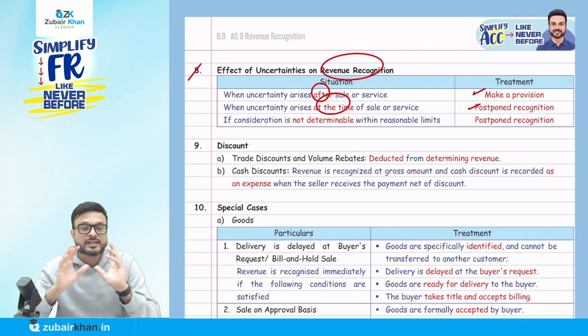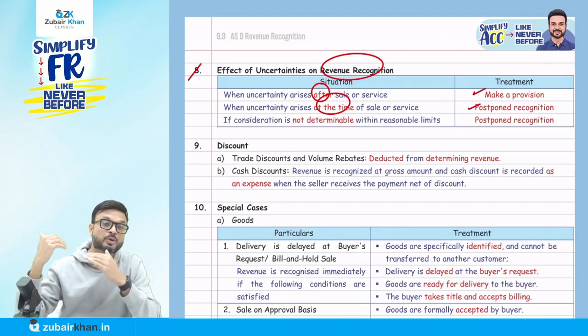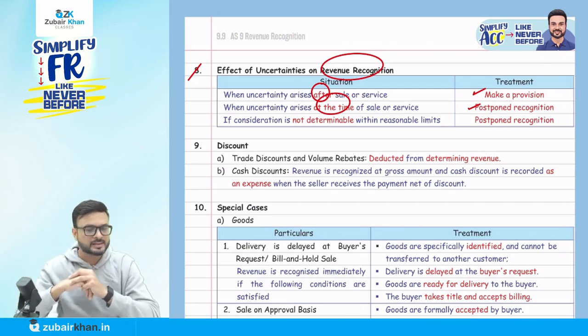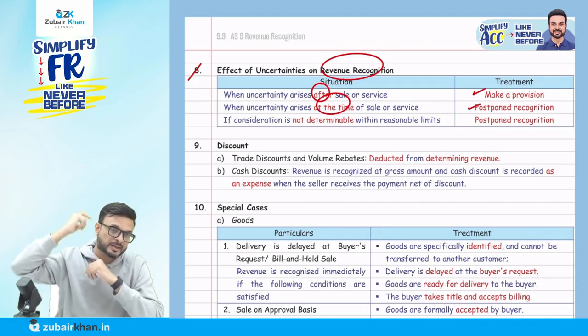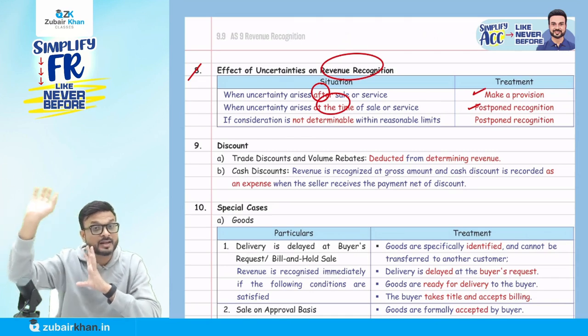You got the point here? There should be certainty that we are going to recover the amount, then only can we recognize it, otherwise we cannot. Postpone means that if certainty arises later on, then you can recognize the revenue in the books of account later on.